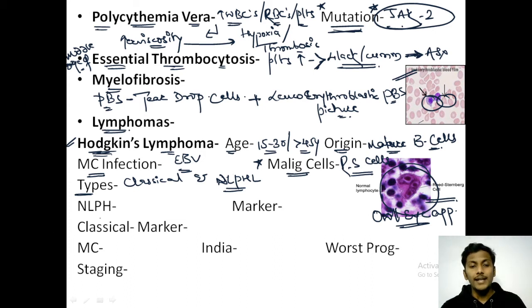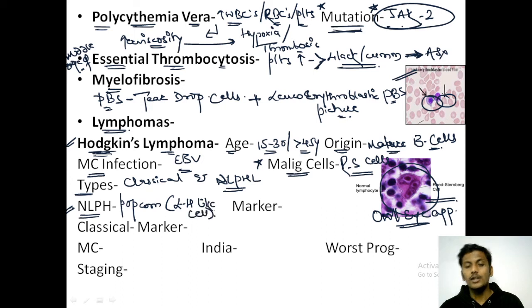First of all, talking about NLPHL, that is nodular lymphocytic predominant Hodgkin's lymphoma. Here, rather than finding a classical RS cell, we usually find a popcorn cell, also known as a lymphocyte histiocyte-like cell or LH-like cell. So NLPHL में कौन से cells? Popcorn cells. Whereas classical Hodgkin's में कौन से cells? RS or Reed-Sternberg cells. Right?